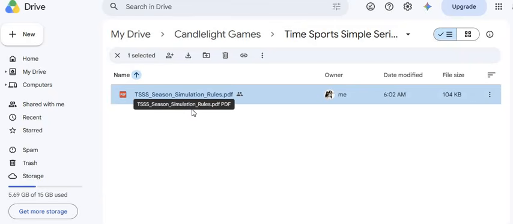So this concept was developed as I was creating teams in this before I published it. And as I would create teams, I would say, wouldn't it be cool that upon rating teams, that meant something instantly to their season finish? And so I was able to scribble down notes, and as of today, I was able to get the PDF uploaded. This would be version 1. There may be some revisions and some typo fixes, things like that. But all right, so the Time Sports Simple Series Season Simulation Rules. Let's take a look at this.